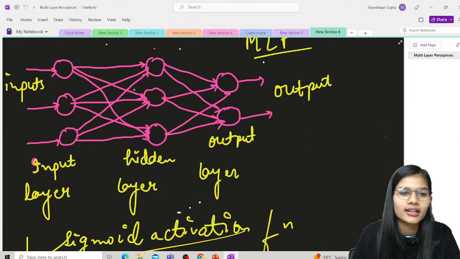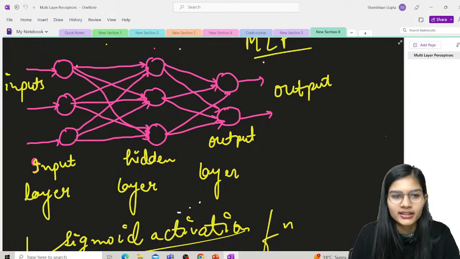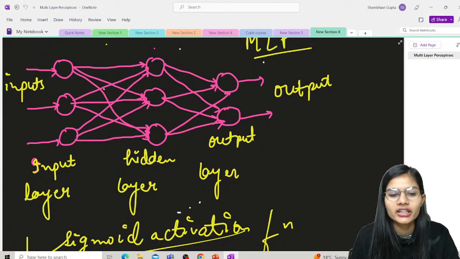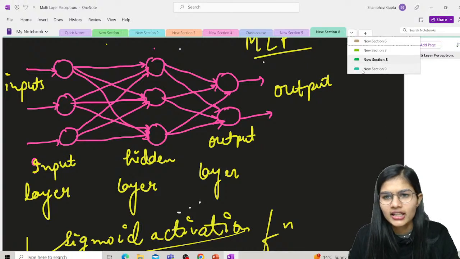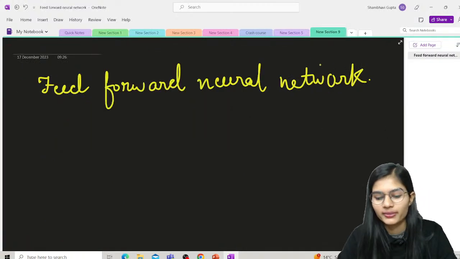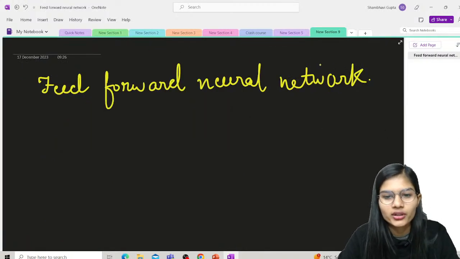Like we saw yesterday, one input node is connected to each and every hidden node. Fine, we saw that yesterday. So that is what we term as forming the loops.